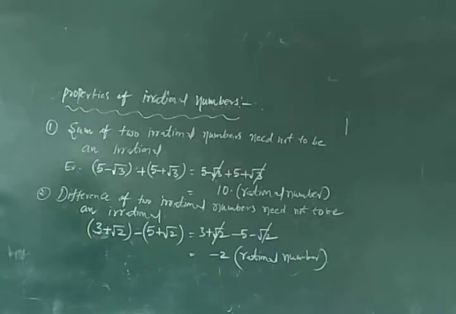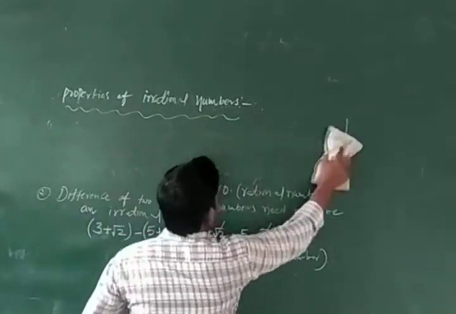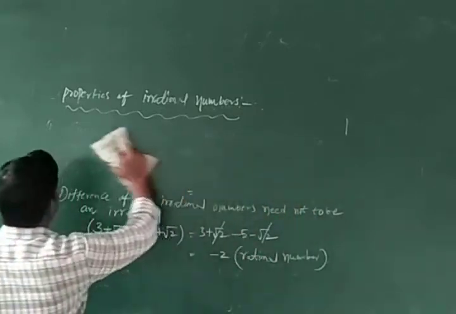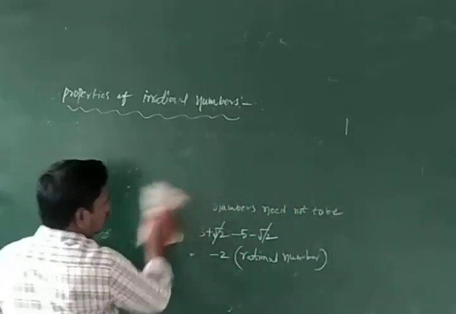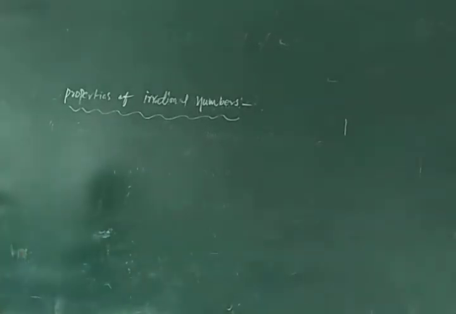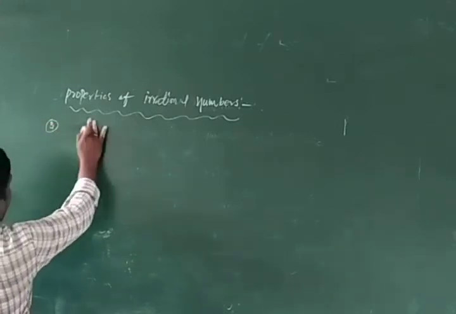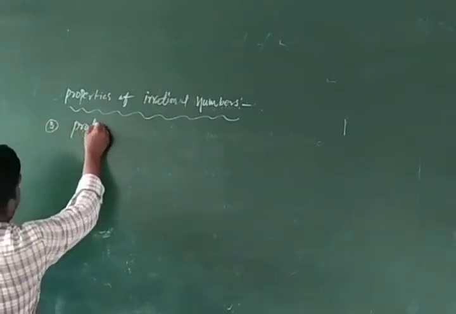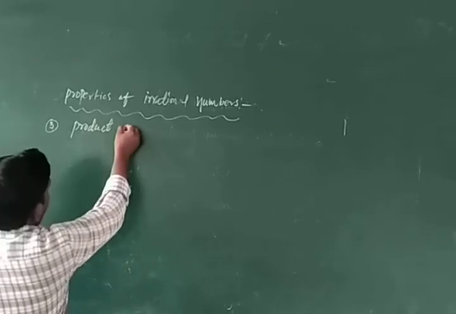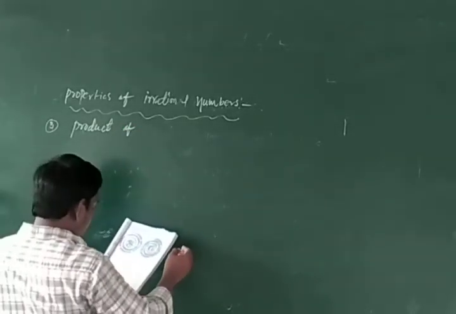Next, third property. Product of two irrational numbers.